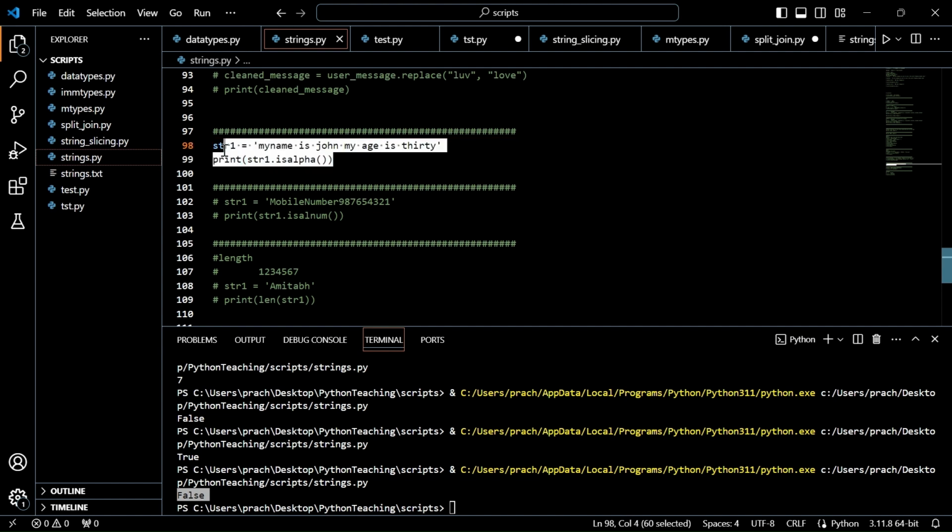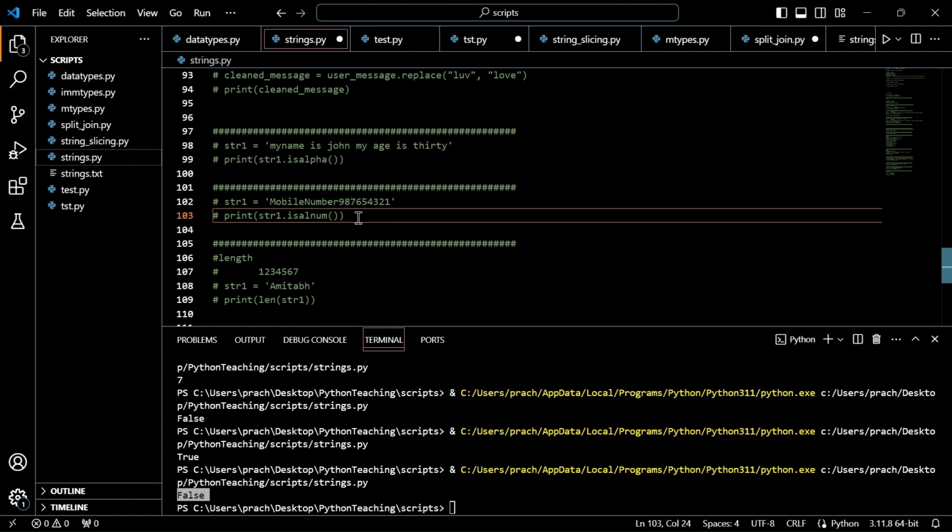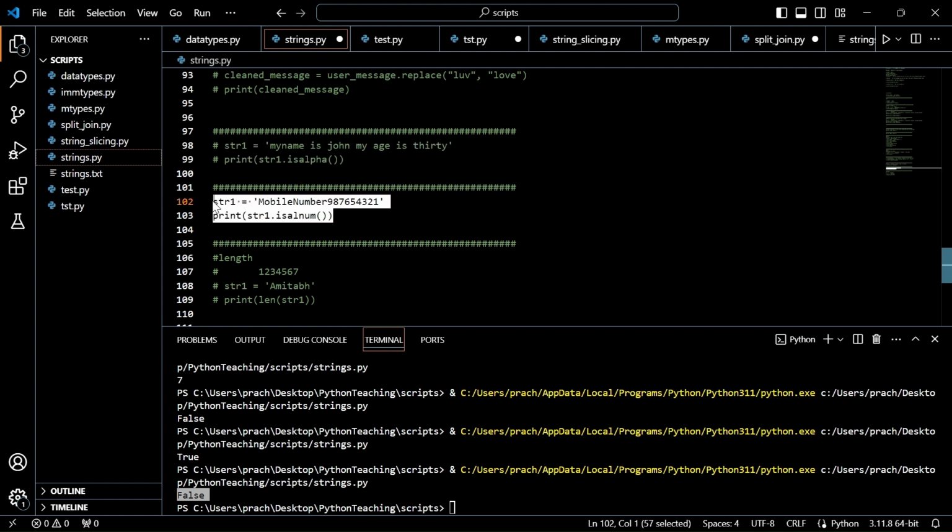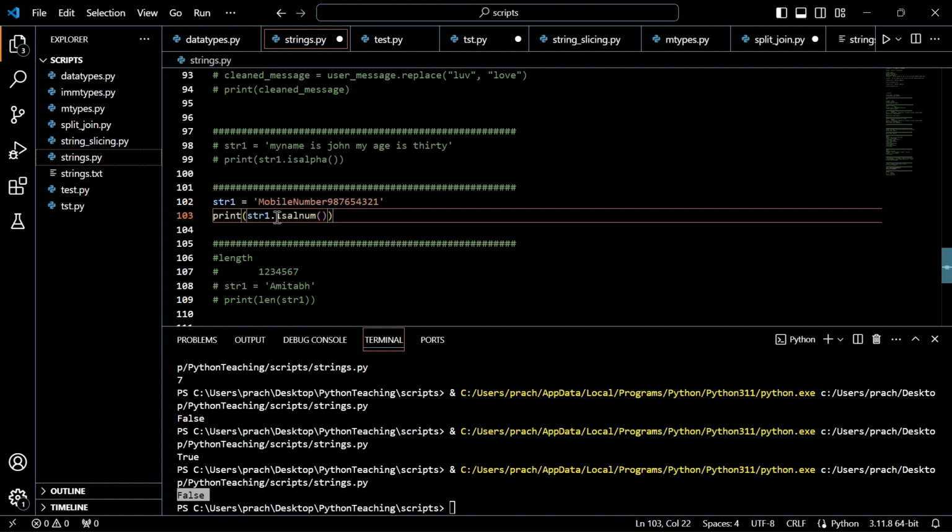The next function we are going to discuss is isalnum. As the name says, is the string alphabets and numbers? It gives us true when a string has only alphabets or numbers. But if any other character is there, it is going to fail and give false.